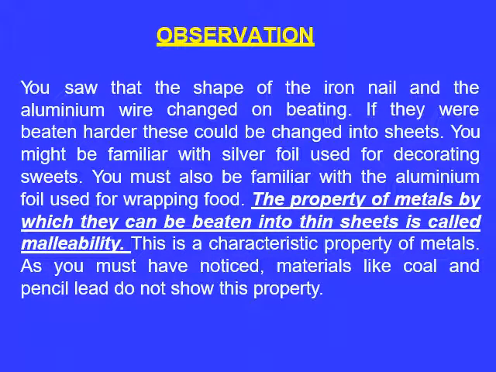Your observation will be that the shape of the iron nail and aluminium wire changes on beating. If they are beaten harder, they can be changed into sheets also. You might be familiar with silver foil, and we have already seen aluminium sheet. So the property of metals by which they can be beaten into thin sheets is called malleability, and this is the characteristic property of metals only. Materials like coal and pencil lead do not show this property.